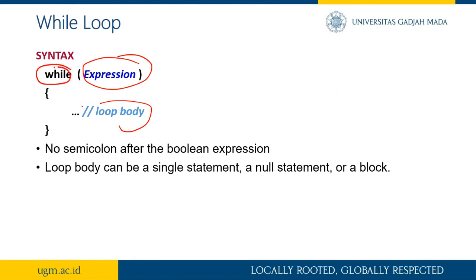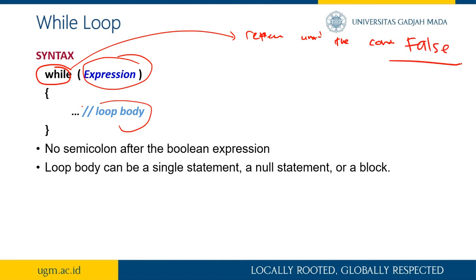So the while loop will repeat until the condition becomes false. It will repeat and repeat again until the condition isn't met.